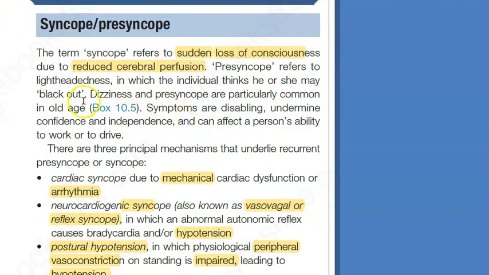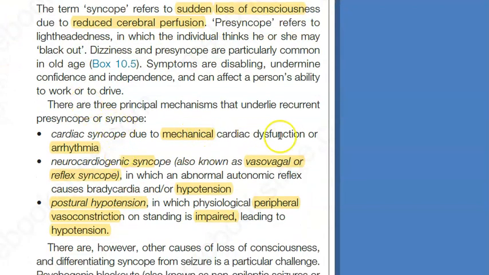Okay. So look at the causes here. Mechanical cardiac dysfunction, that is cardiac syncope, arrhythmia. Then neurocardiogenic syncope, it is also called vasovagal syncope or reflex syncope. So we are more familiar with the vasovagal. So here they are blaming the nerve and the heart. Neurocardiogenic syncope, okay, that is again because of hypotension.